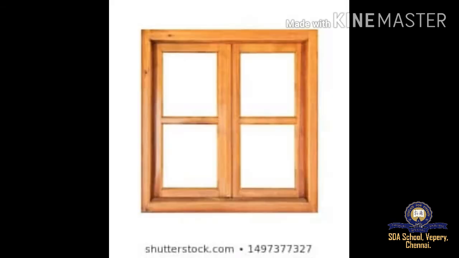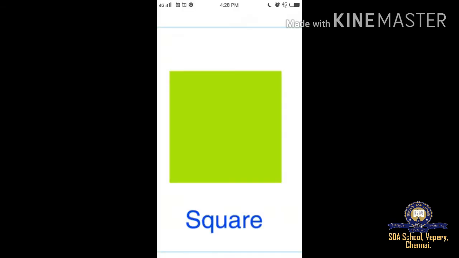A square has how many sides? 4 sides. It has 4 corners. All sides of a square are equal in length. When a square is rotated, the shape remains the same even after rotation.